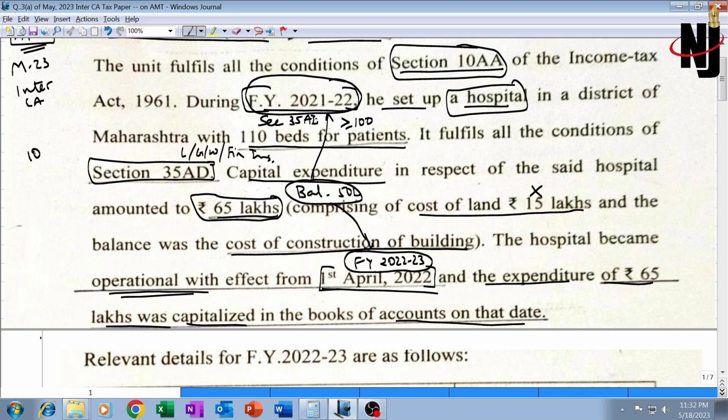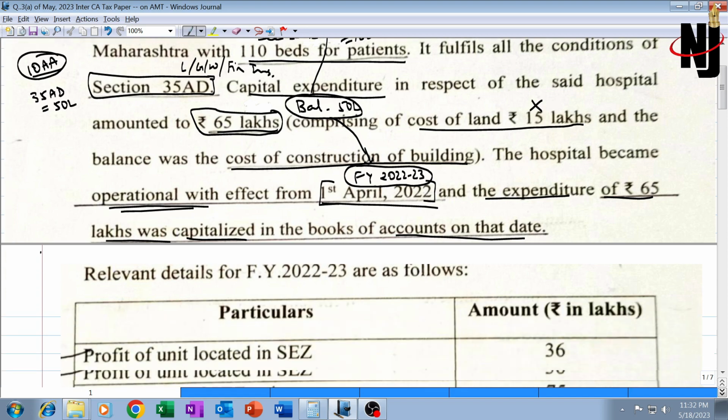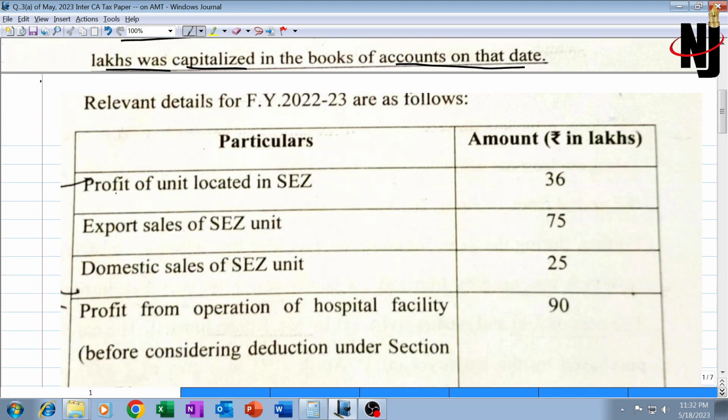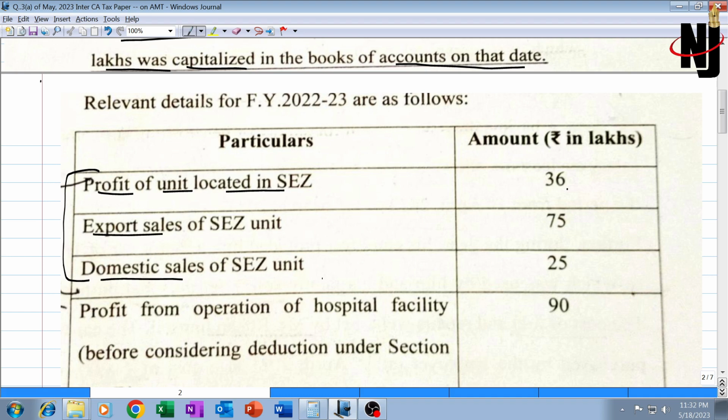So assessee will be entitled to claim 10AA. How much will have to be calculated? And 35AD amount would be 50 lakh. 10AA will have to be calculated based on formula. Relevant details for financial year 22-23 are as follows. First 3 details are being given for SEZ unit. Profit of the entire unit located in SEZ is 36 lakhs. Export sales is 75 lakhs and domestic sales is 25 lakh. That means the total sales would be 100 lakhs. 100 lakh is the total sales. These 3 details are with regards to 10AA SEZ unit.